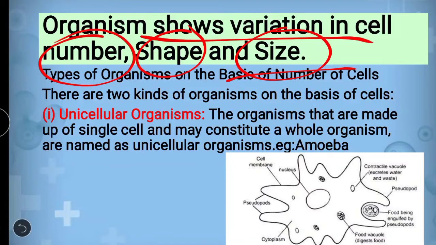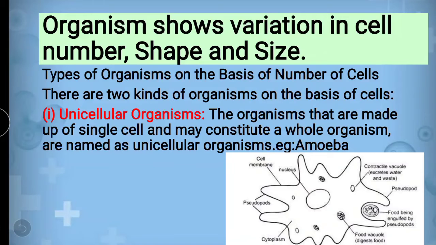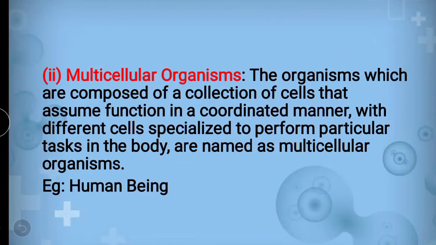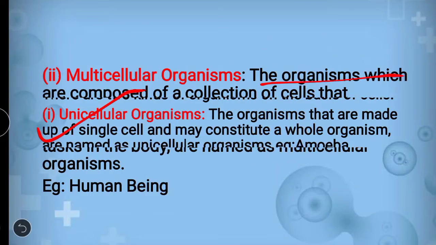So here we will study what kinds of organisms we have on the basis of the number of cells, shape and size. The first criterion is the number of cells. In this, you have the first type, unicellular, and the second one, multicellular.